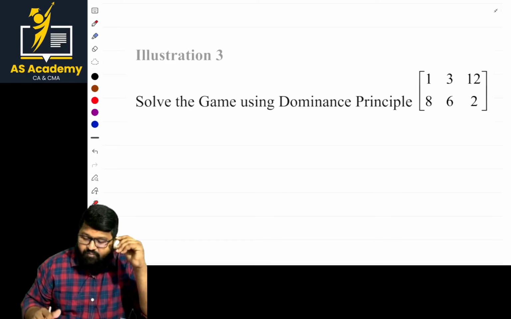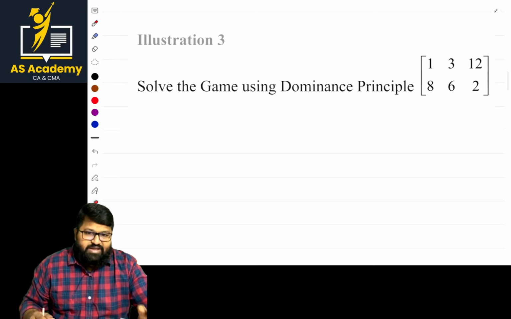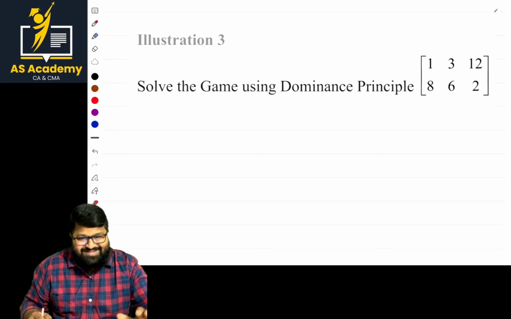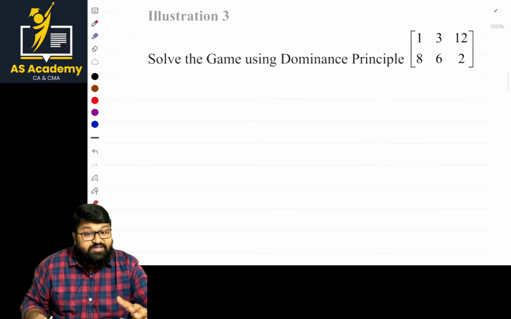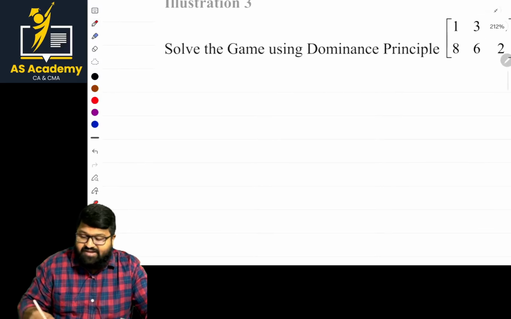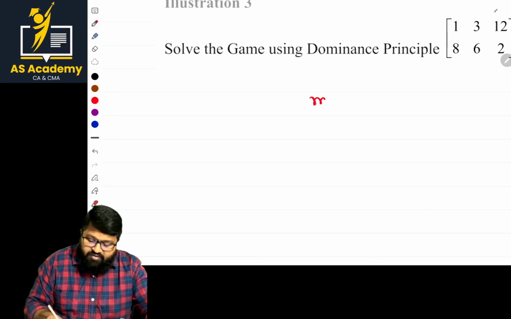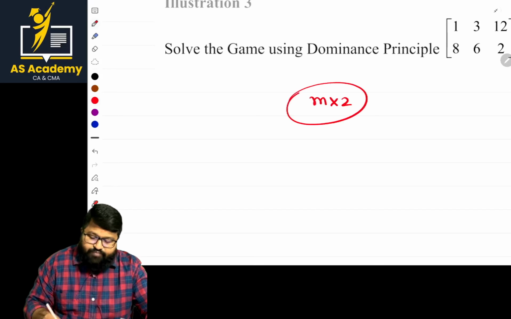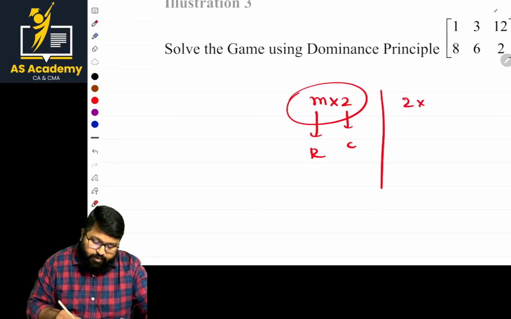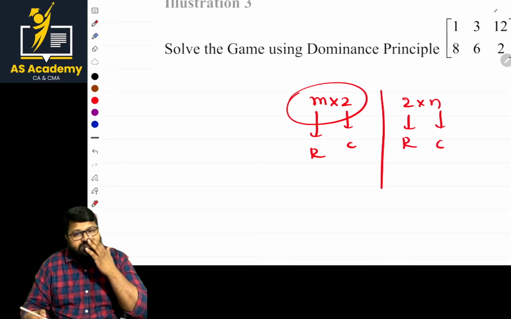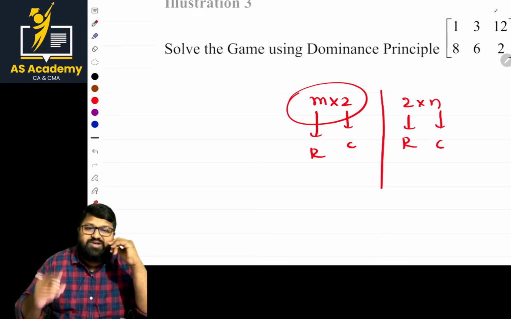In the case of the graph method, what are the basic things? They will not provide a graph to you. You have to construct it by yourself. The most important thing when we apply the graph method is that the order of the matrix can be either m by 2, where these are rows and these are columns, or 2 by n, where these are rows and these are columns. The matrix will be in this layout. Then we go with the graph method.